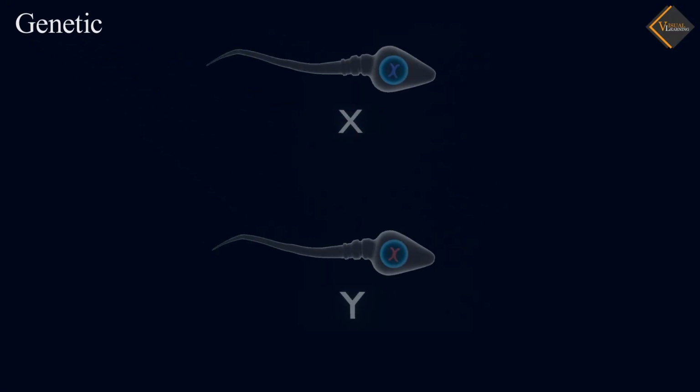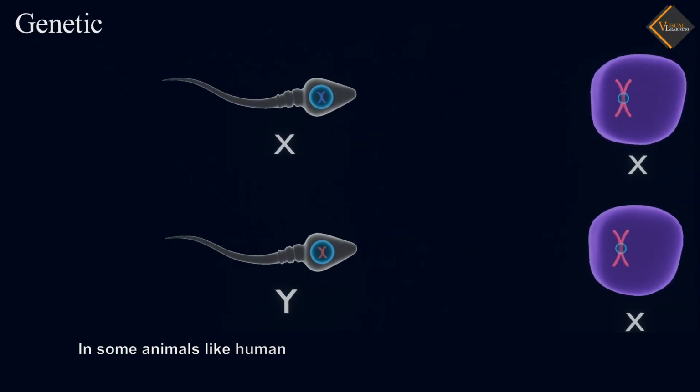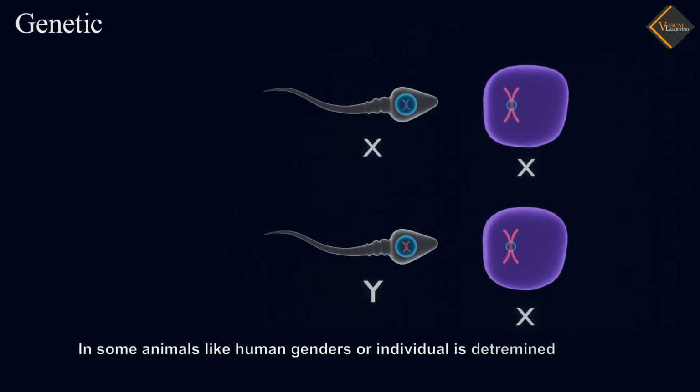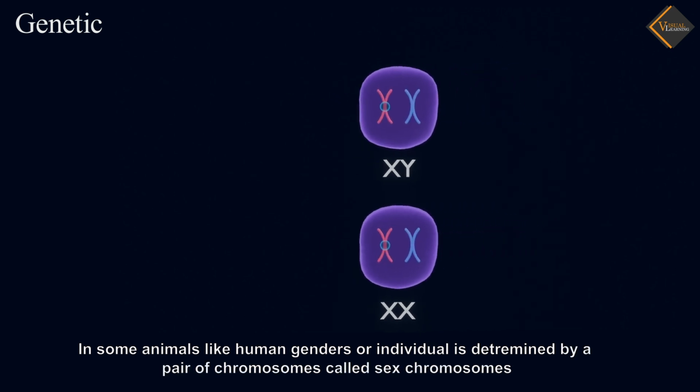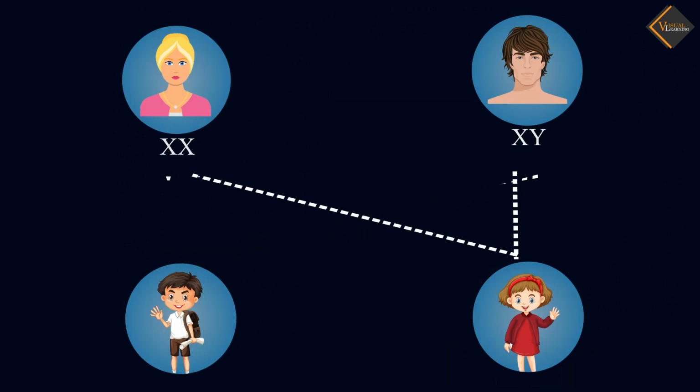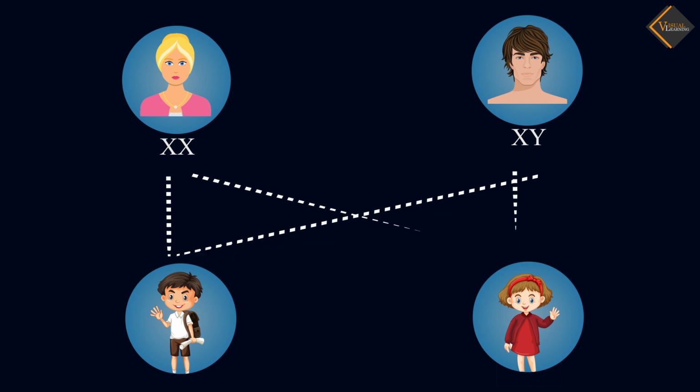Genetic. In some animals, like human, the gender of an individual is determined by a pair of chromosomes called sex chromosomes. XX represents female, XY represents male. Sex chromosomes are those chromosomes which play a role in determining the sex of the newborn.